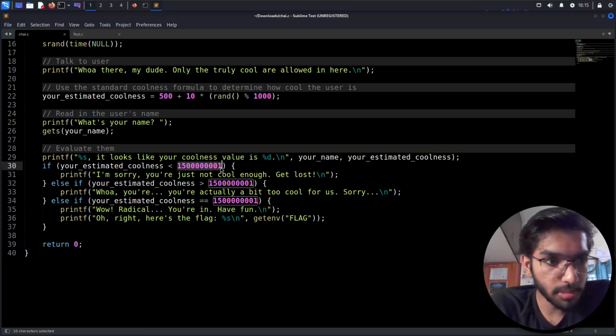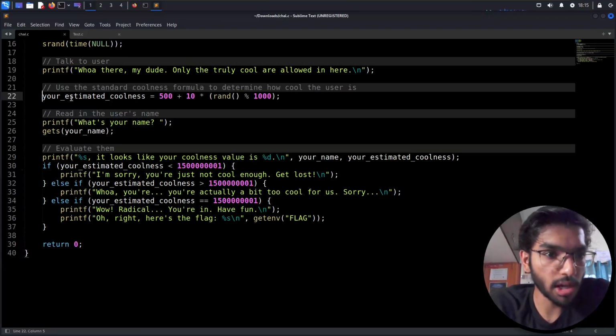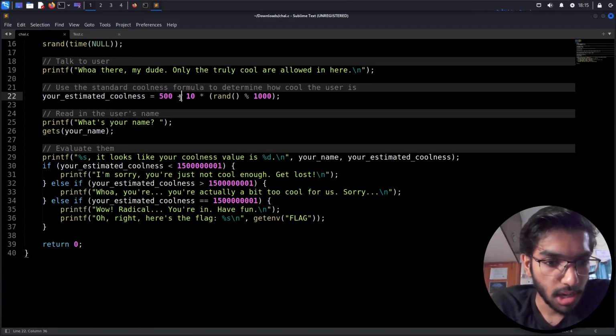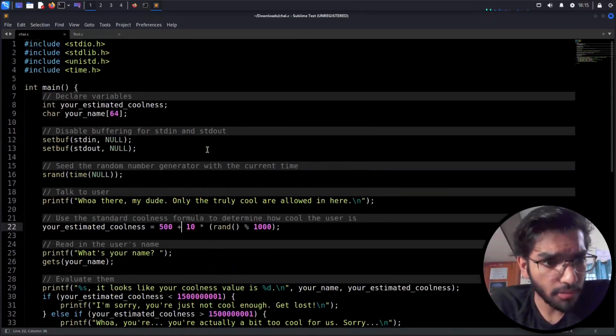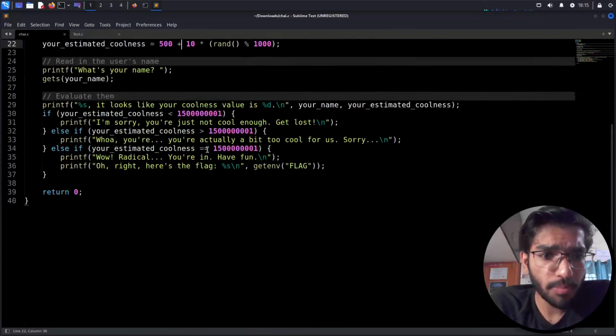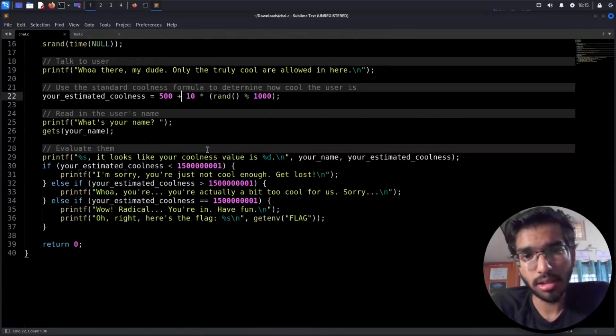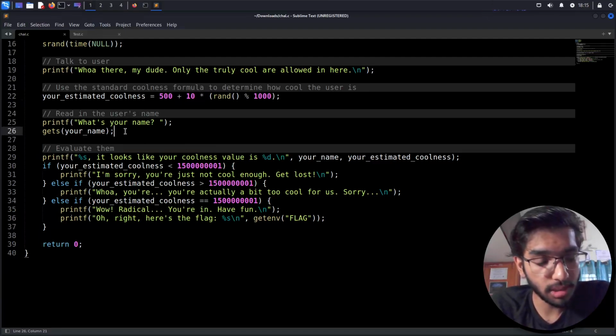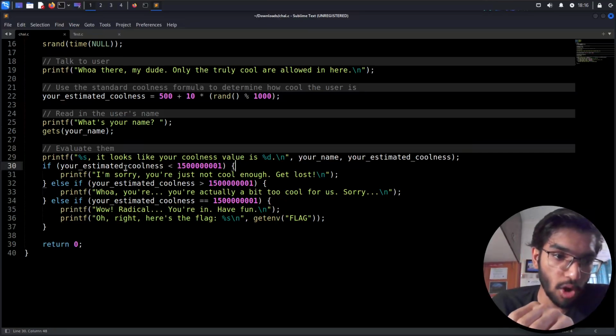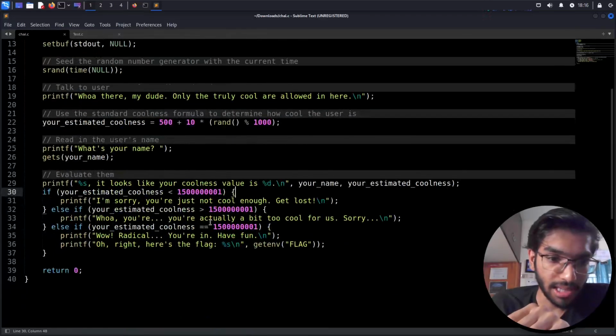So this is an impossible event from your estimated coolness function. The only way I can think of now is to overflow the character input to the function, so that it overflows into the stack memory of your estimated coolness, and then it's going to match this value, right?